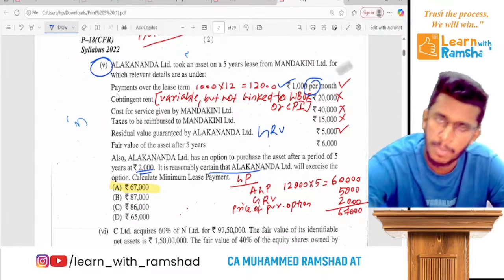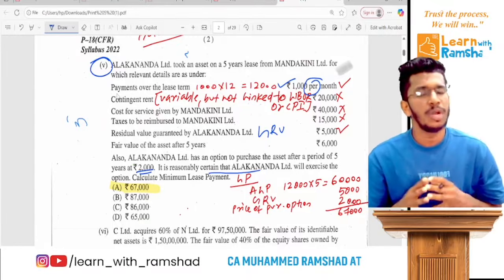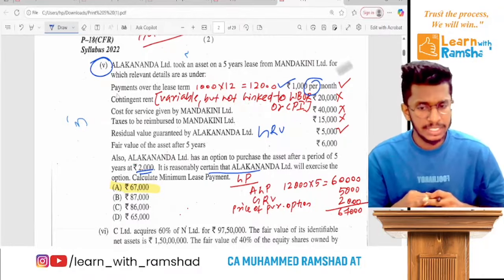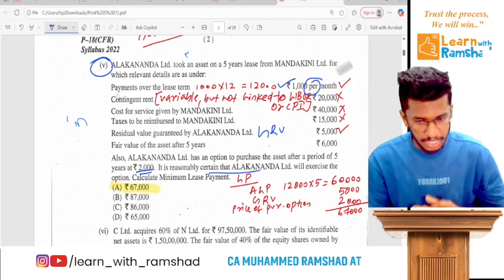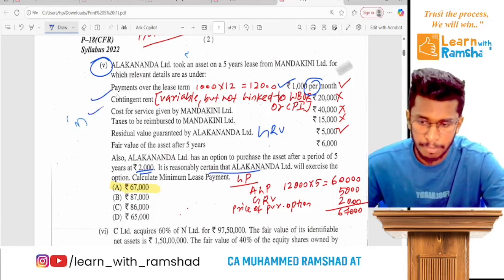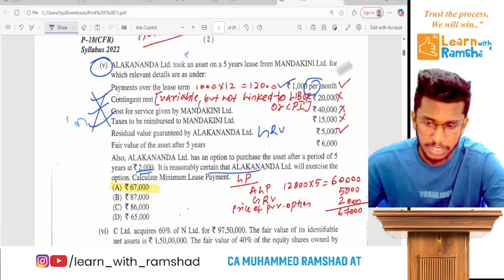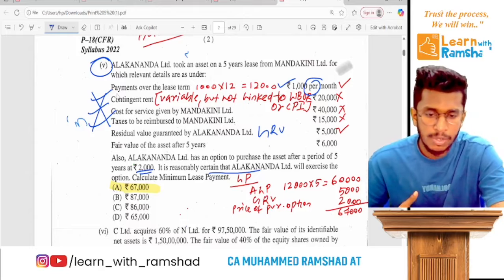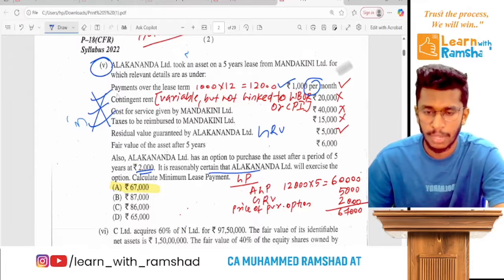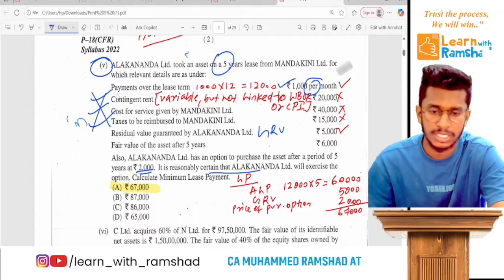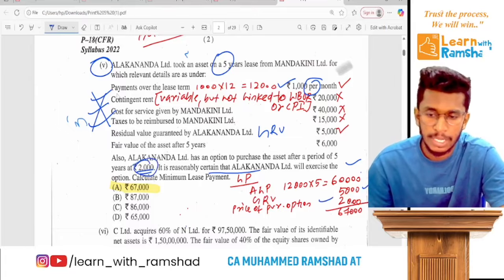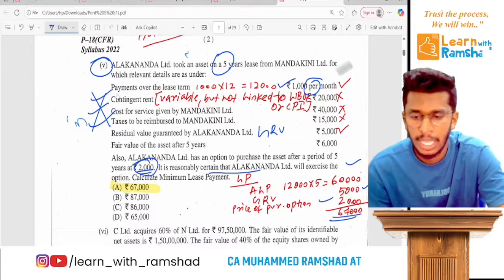Calculate the lease payment. Remember, as we discussed in Index 116, lease payment includes annual lease payment plus GRV plus the price of the purchase option, but it will exclude contingent rent, maintenance cost and tax. So this will be excluded. Now the annual lease payment, which is 1,000 per month into 12 for 1 year into 5, is a total of 60,000. GRV is the price of the purchase option, whose value is 2,000. So this will be the lease payment.